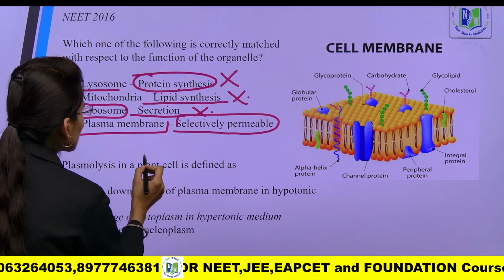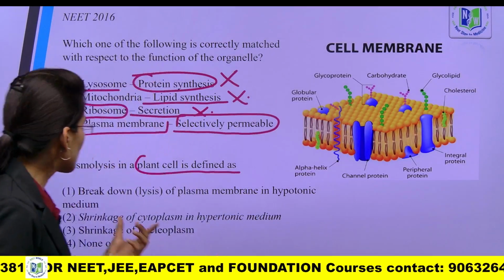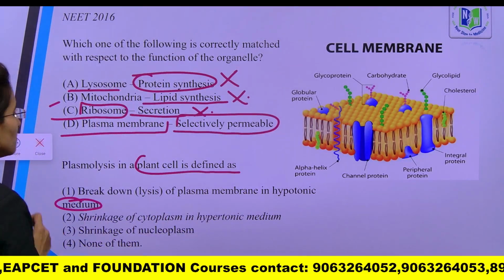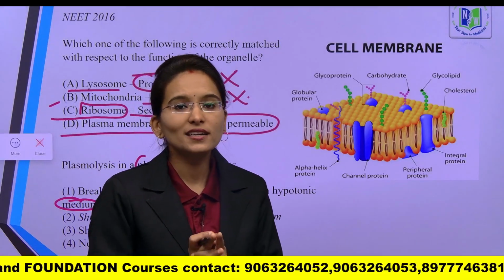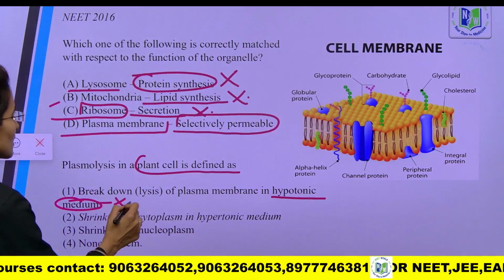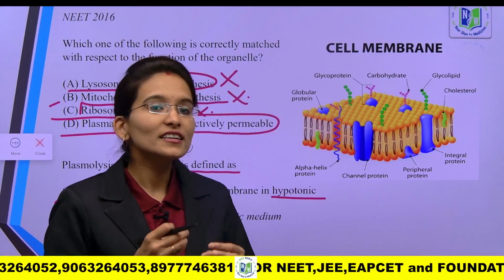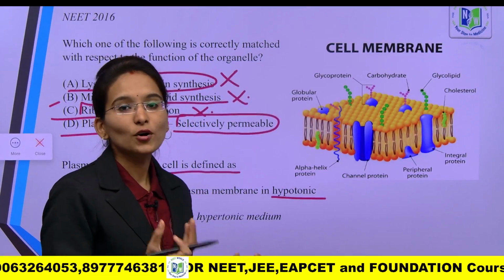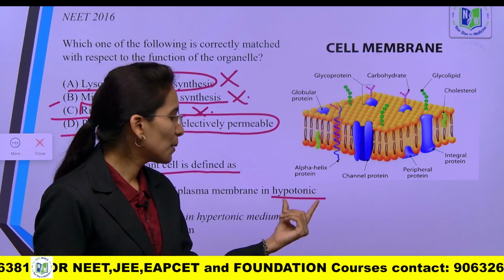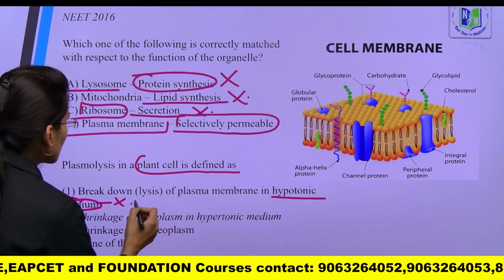Next, plasmolysis in the plant cell is defined as. What is plasmolysis actually? So, look into these given options. Breakdown of plasma membrane in hypotonic medium. Breakdown of plasma membrane is right, but again here is a statement, hypotonic solution. This is the wrong option, students. In the hypotonic solution, the cell gains water and it is going to swell. That is the process called endosmosis. Due to endosmosis, the cell swells in the hypotonic solution, but it is not going to break down the plasma membrane. So, this will be the wrong option.